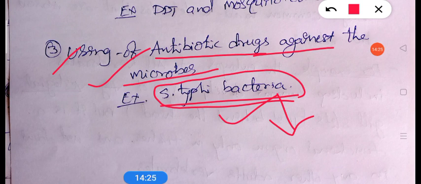You understood this one? Using antibiotic drugs against microbes: if you use the same drug for a long time, microbes develop resistance, so the drug is not working. Why? Because the microbe has changed according to that drug. So we have to change the drug. That is the third example, the use of antibiotic drugs against microbes.